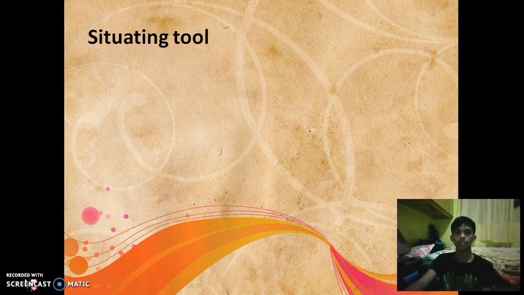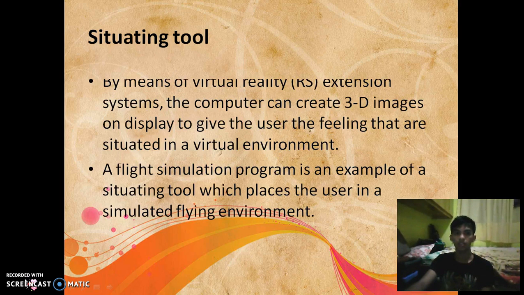And the last is the situating tool. By means of virtual reality or an extension system, the computer can create 3D images on display to give users the feeling that they are situated in a virtual environment. For example, a flight simulation program is an example of a situating tool which places the user in a simulated flying environment.